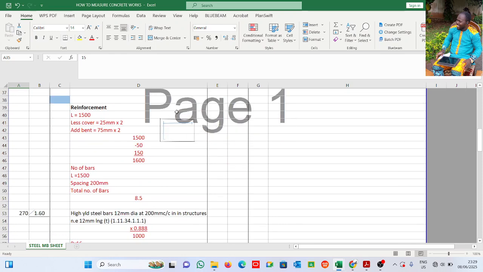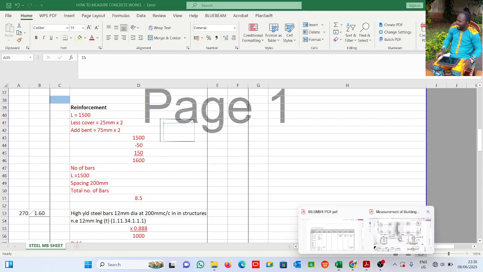This is the reinforcement, and it is 1,500 by 1,500. All right, now you agree with me, before I can see this reinforcement, because it is assumed to be inside concrete, I have to break a cover here so I can see this reinforcement. Now you can see it is not touching this edge, neither is it touching the other. As a matter of fact, it is bent at both ends. That is why you say less cover. So less cover is not a mysterious thing, neither is it fictitious, right? It is assumed that the reinforcement is inside the concrete, and before you can see it, you need to break part of the concrete. That's what we mean by cover.